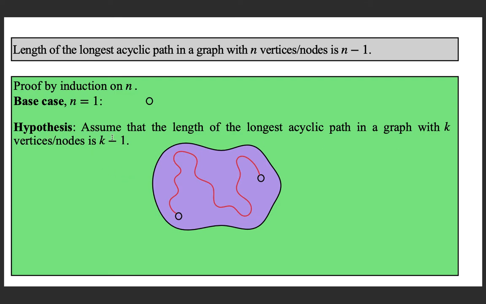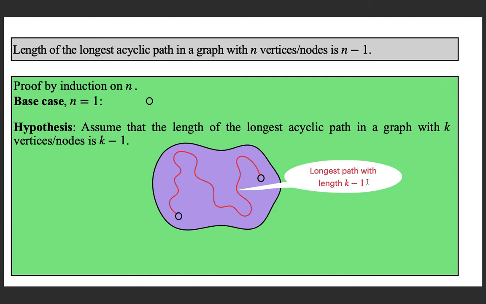So, the hypothesis tells us that in a graph with k vertices, the longest acyclic path can have a maximum length of k minus 1. Suppose this is the longest acyclic path in the graph with k vertices. So, the length is k minus 1.